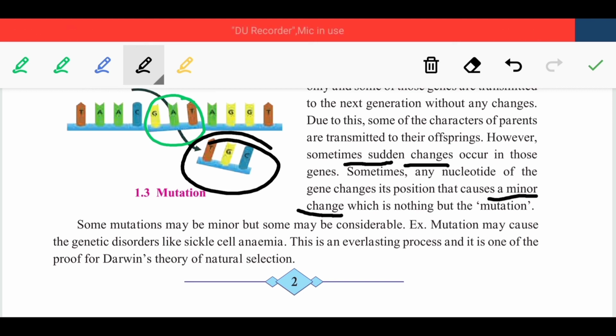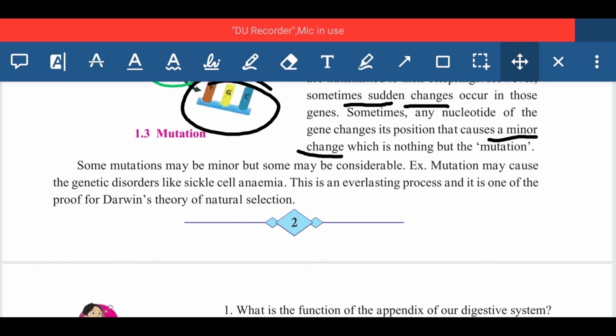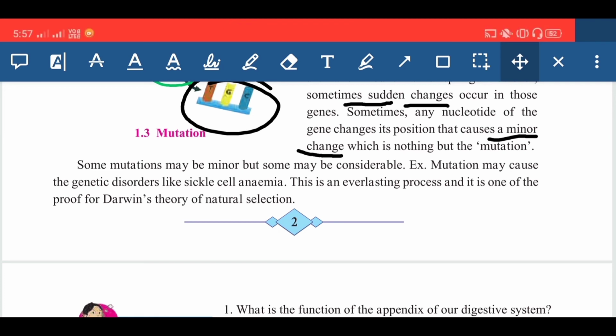So if there is a small change in the particular gene, then that will create a great impact in the next generation, and it will cause mutation in the next generation. Some mutations may be minor, but some may be considerable, meaning some are harmful. We can say that mutation may cause genetic disorders like sickle cell anemia, and this is an everlasting process, that is one of the proofs for Darwin's theory of natural selection.